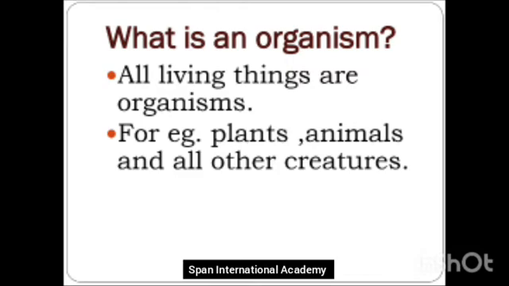Now, you all know what are living things. All living things are organisms. What are living things, my dear students? We have the plants, animals, insects, and all other creatures are living things. And living things are called organisms. All living things are organisms.